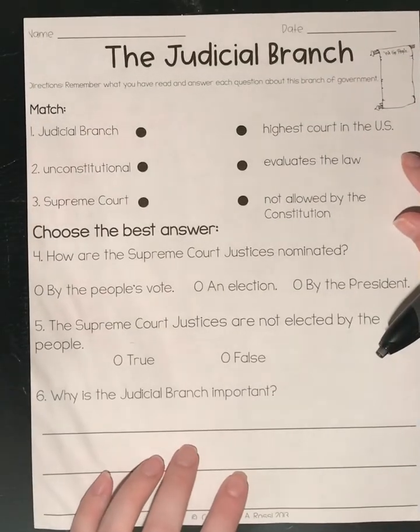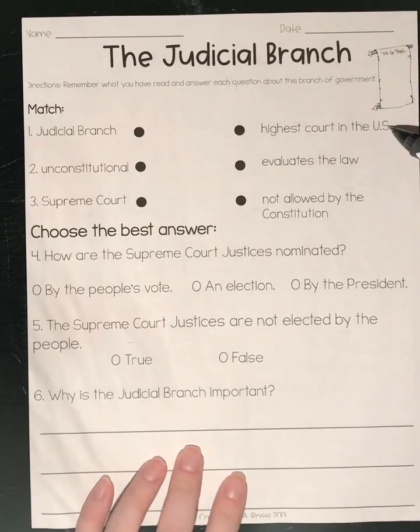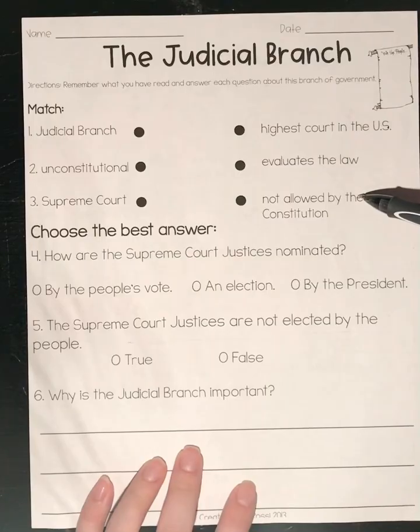So for unconstitutional, my options are highest court in the U.S. Well, it said nothing about courts being constitutional or unconstitutional, so I know that's not correct. Evaluates the law. Well, I don't think unconstitutional means that it's evaluating the law. And then we have not allowed by the Constitution.